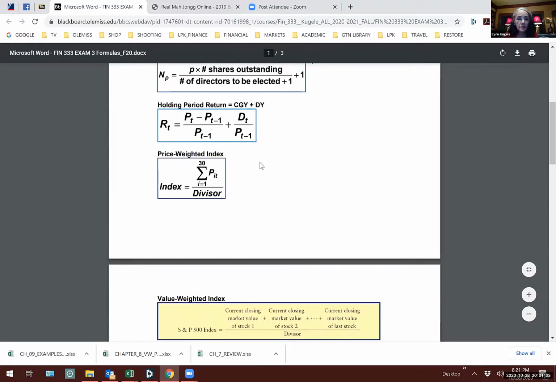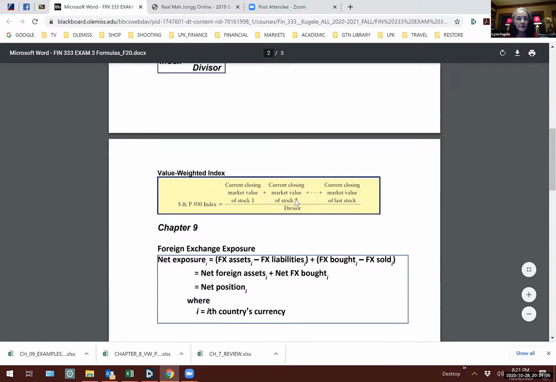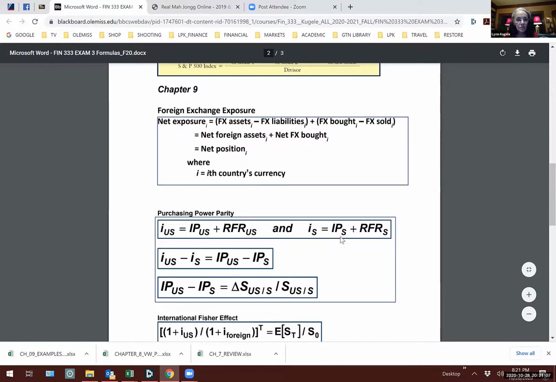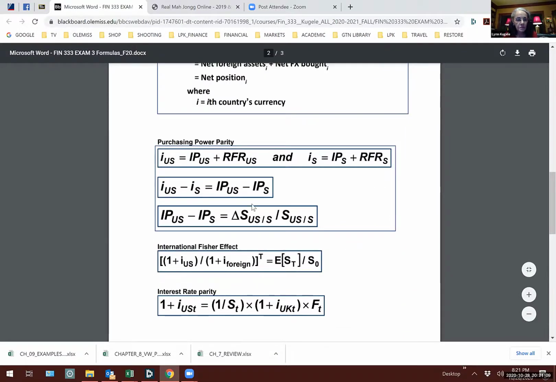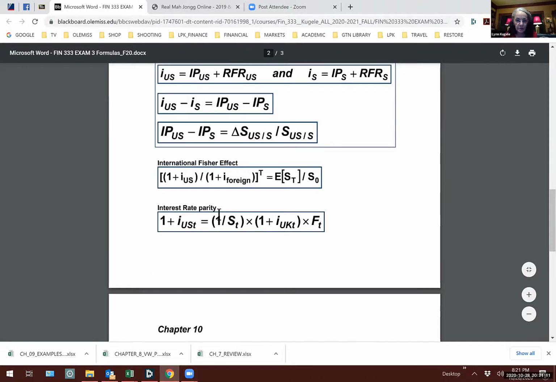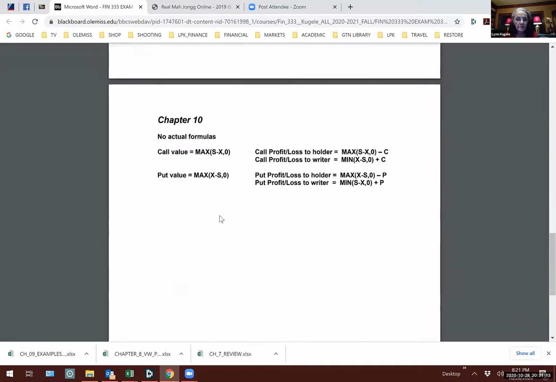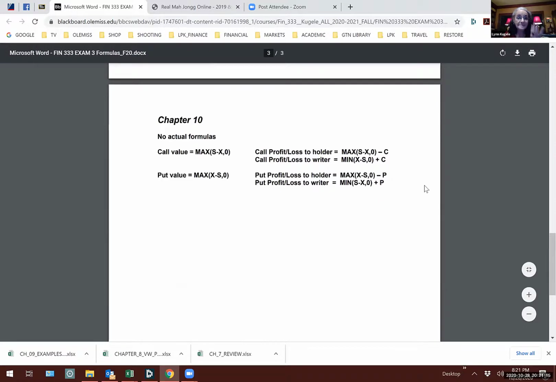There's holding period return, price weighted index, value weighted index, foreign exchange. Here's the ones you're going to need on purchasing power parity and interest rate parity. Are right there. And there's chapter 10. There weren't any actual formulas. They just talked about puts and calls.